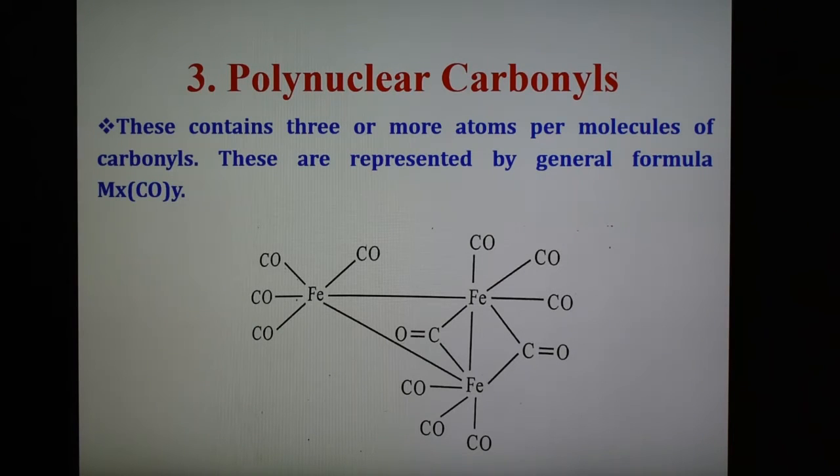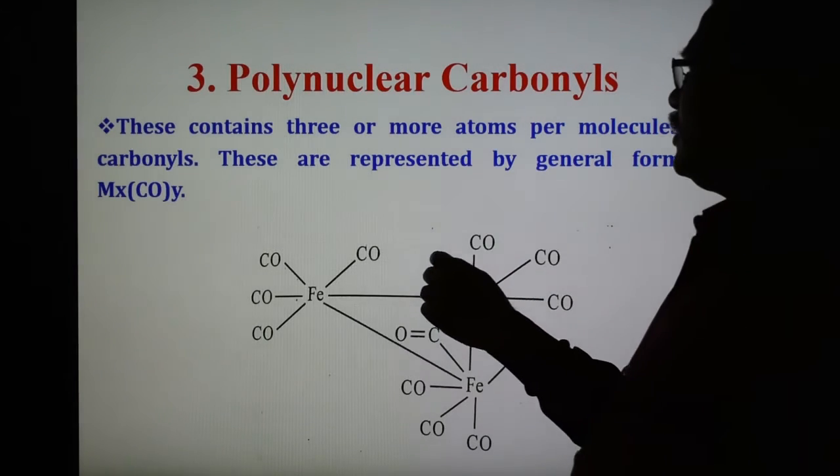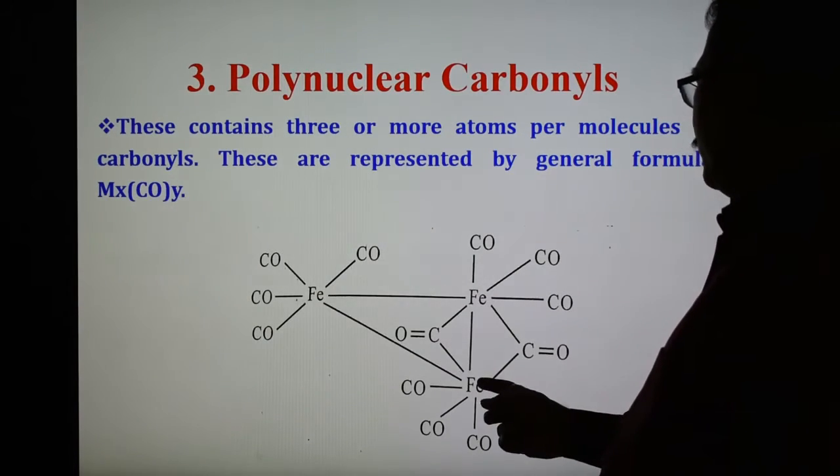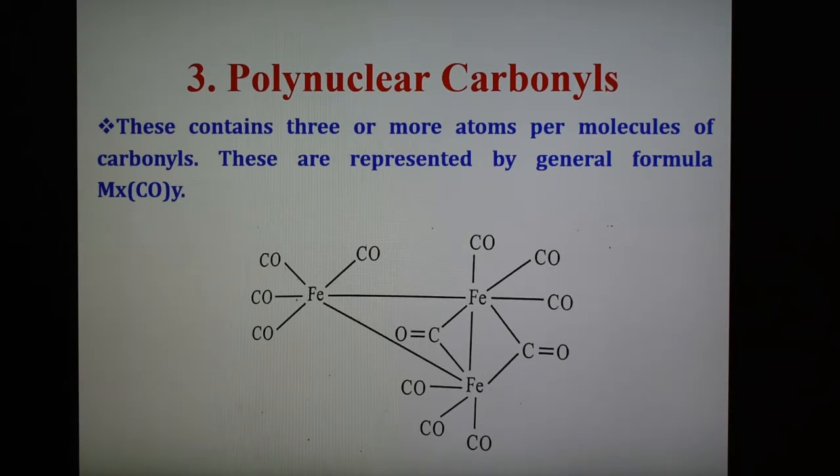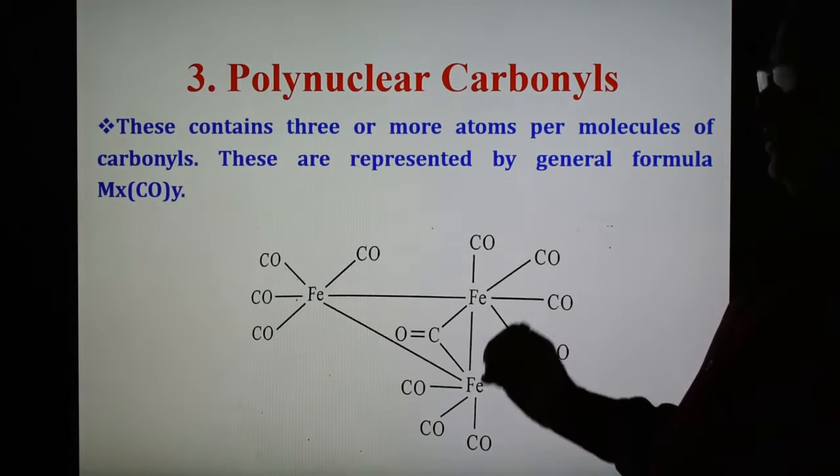The structure of this compound is shown here, where in the general formula MxCOY, X has a value of 3 or more, and Y may be 8, 9, 10, whatever. So the example is Fe3CO12. Fe3 means 3 metals are there, 1, 2, 3. CO12, so these are 4, and these are 4, so the total carbonyls are 12. This polynuclear example is Fe3CO12.